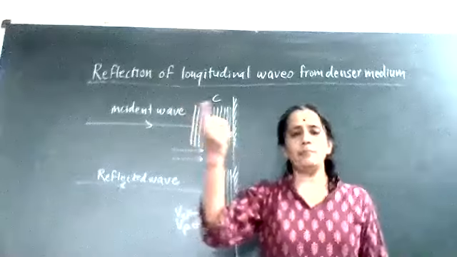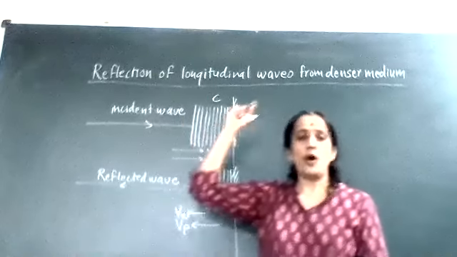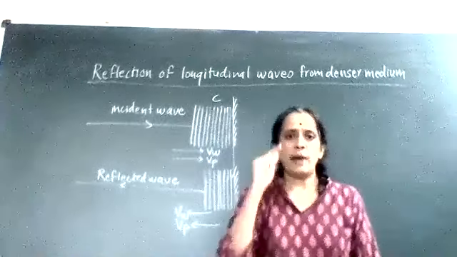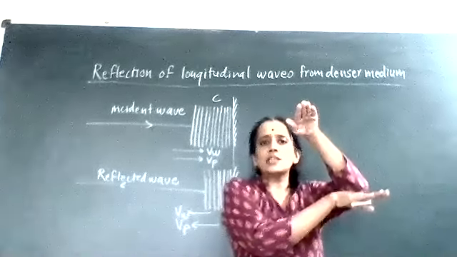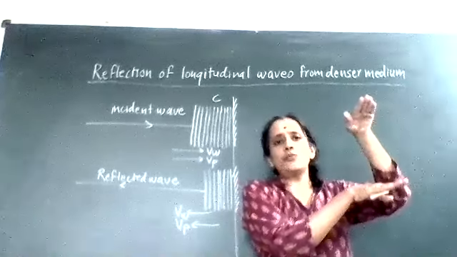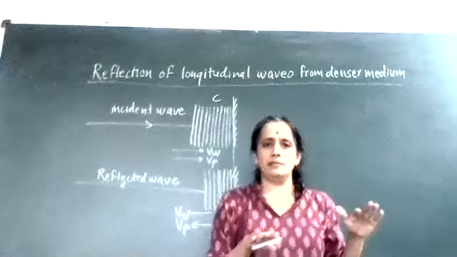So in the previous lecture we saw that when the crest is incident on a denser medium, at that time particle velocity is in the upward direction and wave velocity is towards the rigid wall. The rigid wall is not free to vibrate.